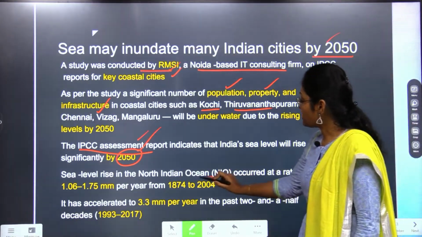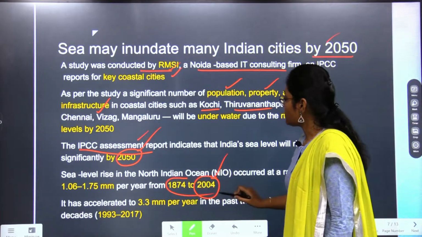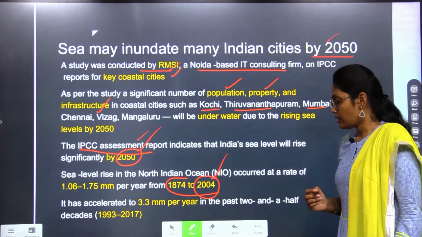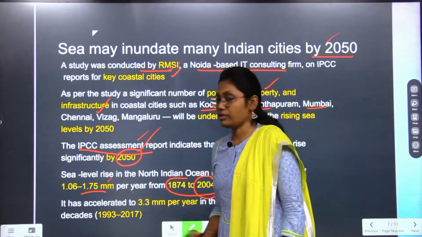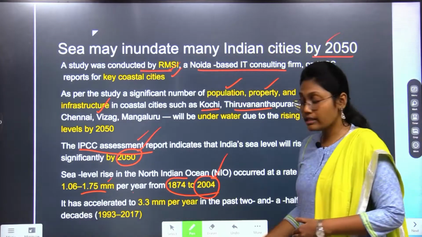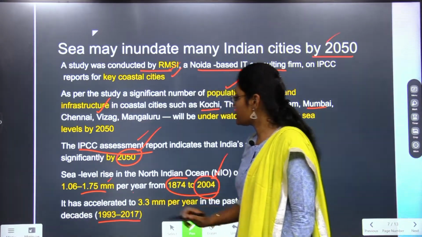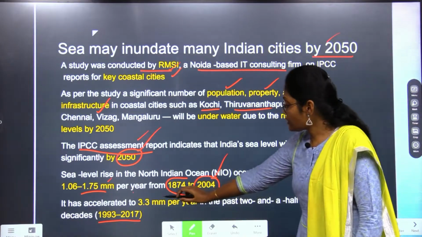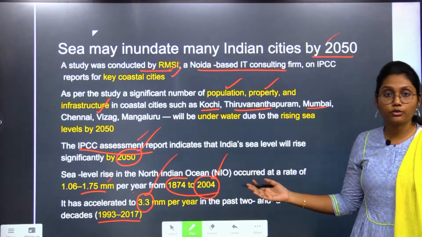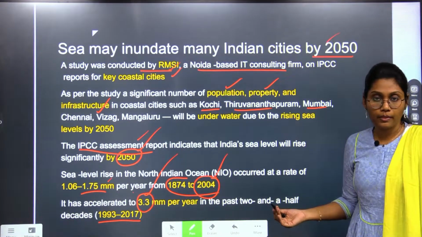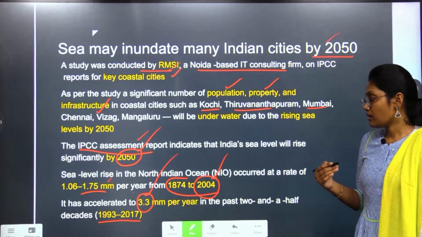If we consider sea level rise in the years from 1874 to 2004, the rise was 1.75 millimeters. But now if we consider the rise of sea levels from the year 1993 to 2007, the rise almost doubled, from 1.75 mm to 3.3 mm. The rise was that much higher.